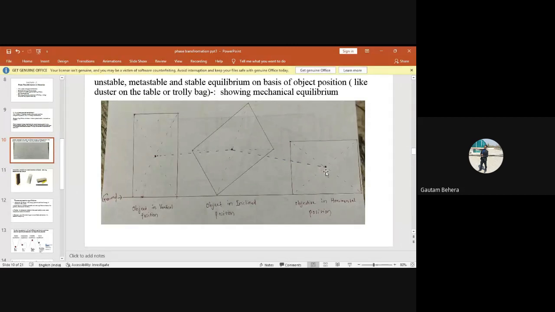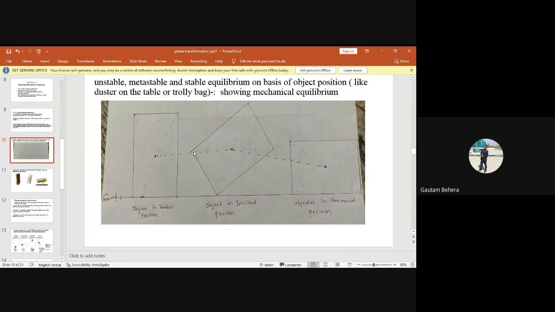Is it okay to everybody? Fine. So this basically shows you mechanical equilibrium, right? The same thing I can explain here also.